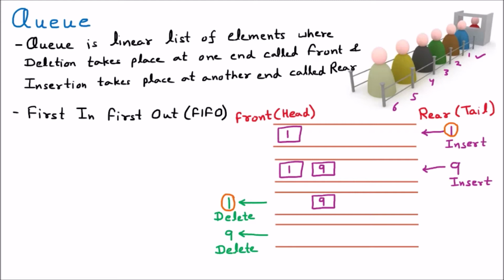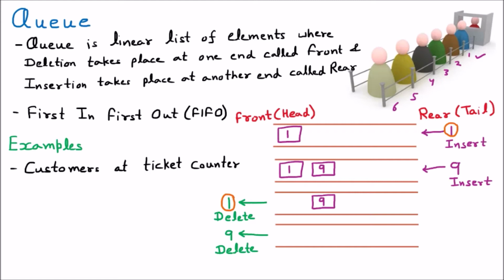That means whichever element comes first will be processed first. Now if I talk about examples of the queue, the first example is customers at a ticket counter.